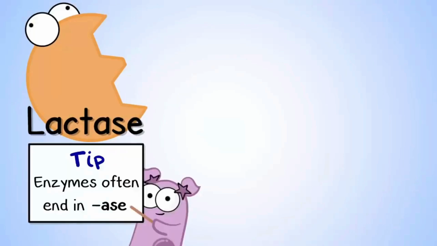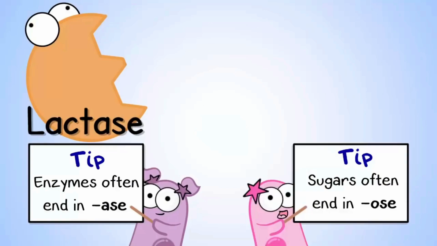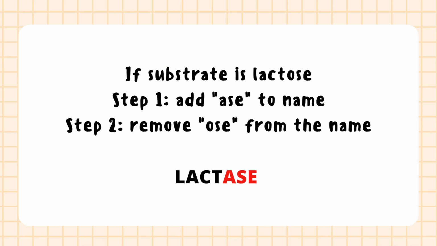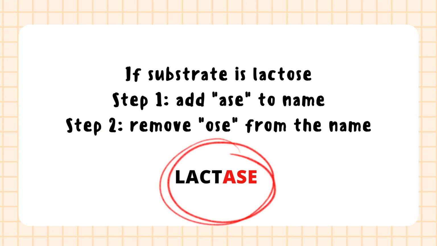Let me give you a great real example, the lactase enzyme. Another really cool thing about enzymes is that their names often end in ASE, like lactase, while sugar names end in OSE. So, to name an enzyme, if the substrate is lactose, add ASE to the name and remove OSE from the name. Then, the enzyme that catalyzes the hydrolysis of lactose is named lactase.